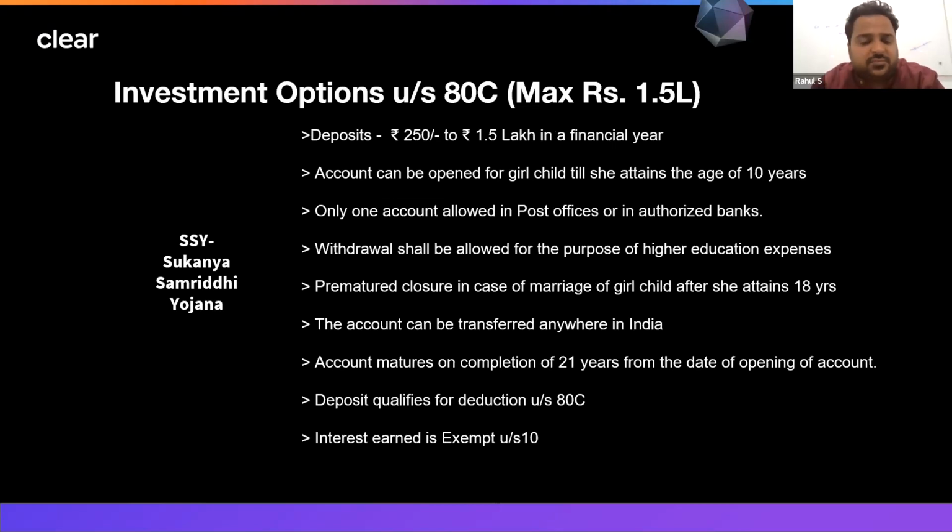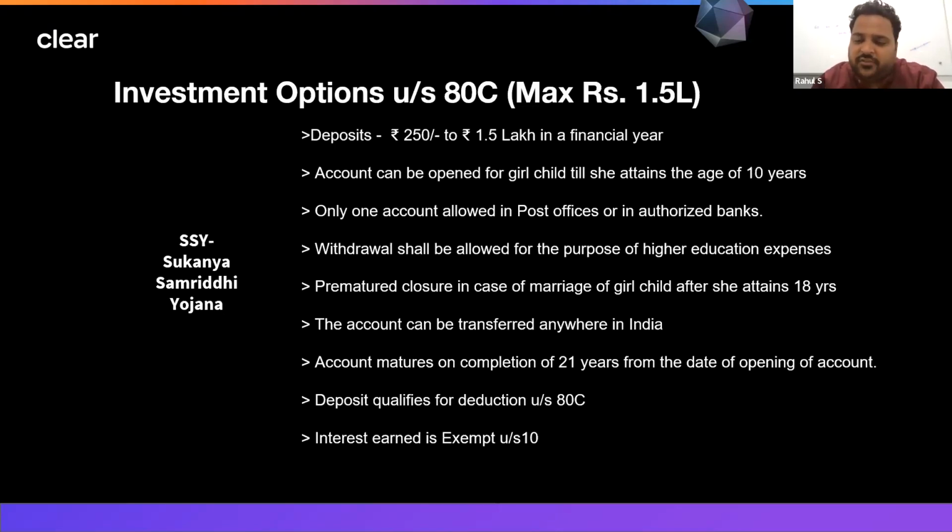Apart from this, there's one good option where both the investment and the income is tax free. It is called Sukanya Samriddhi Yojana. Those parents who have a girl child, or more than one girl child, can invest in the girl child's name. You can open an account in her name and deposit anywhere between 250 rupees to 1.5 lakh in a financial year for one girl child, and you can take the benefit. Whatever amount you are investing in that account can be taken as a deduction under section 80C.